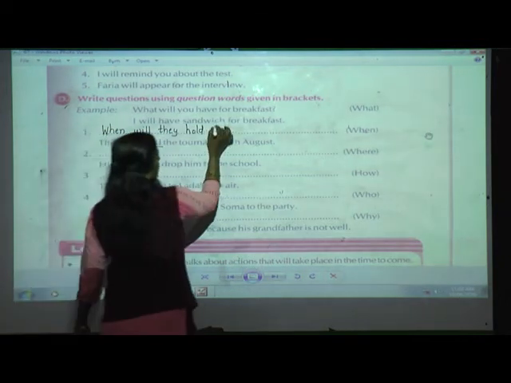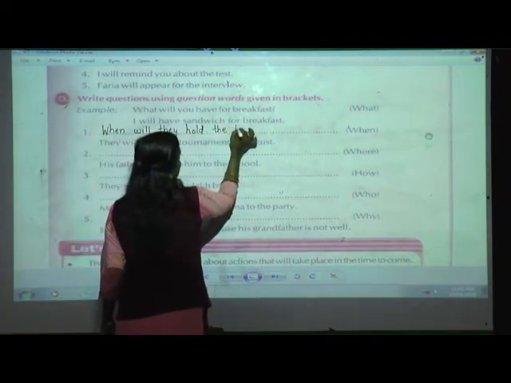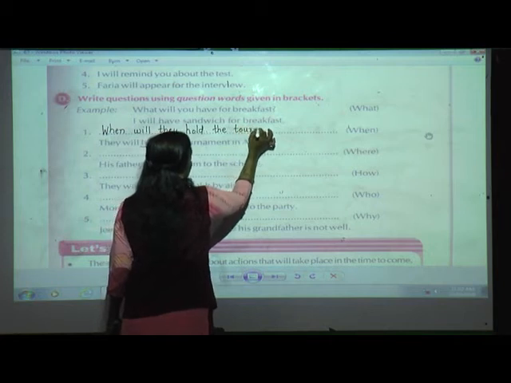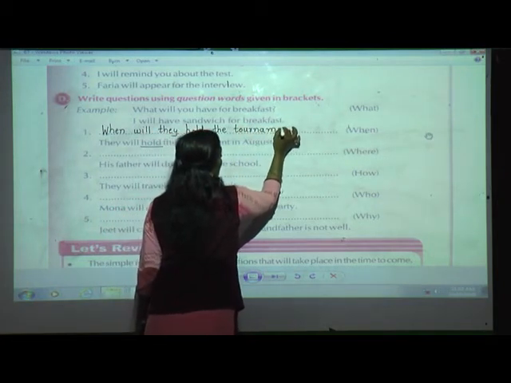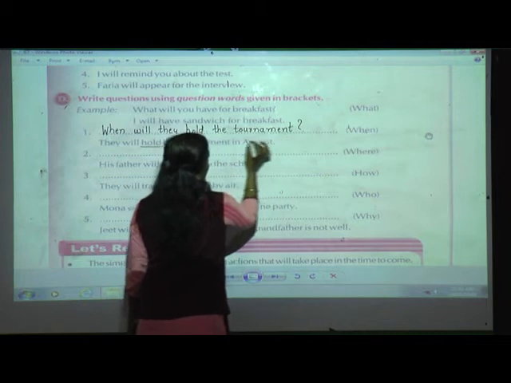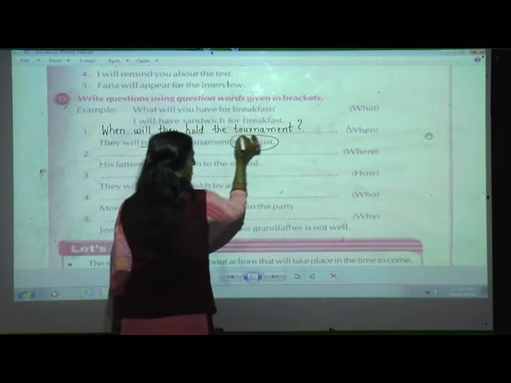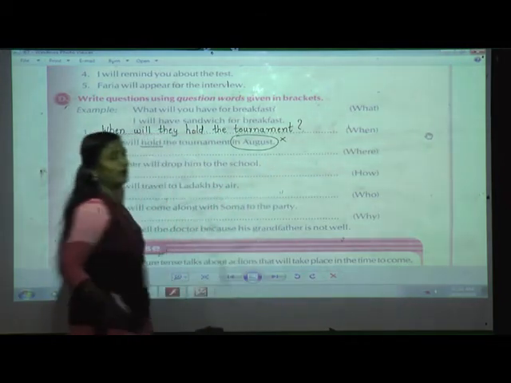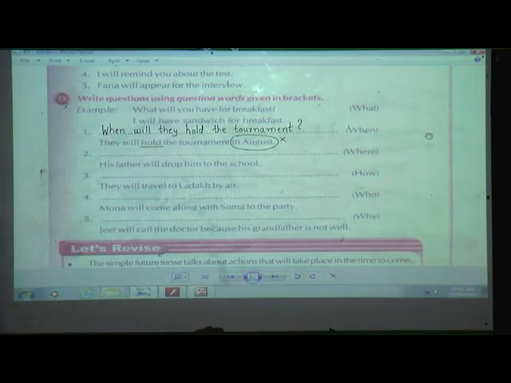The tournament. Can you see? And now question mark. In August is the answer for this, so I am not going to use it because we are making a question. Understood how I have made? Yes. What is my question? When will they hold the tournament?